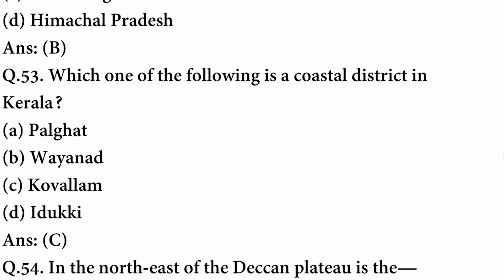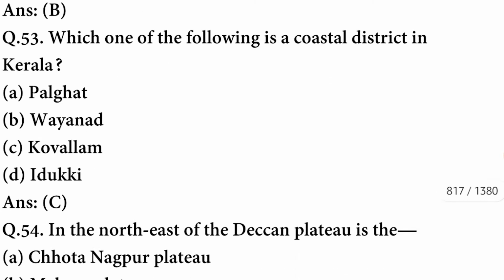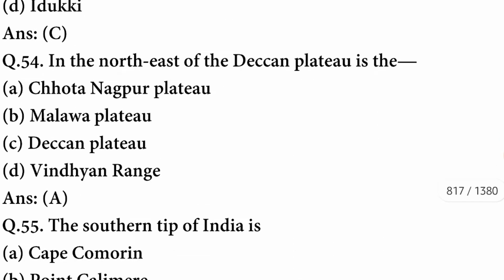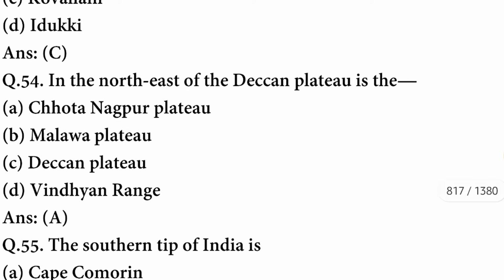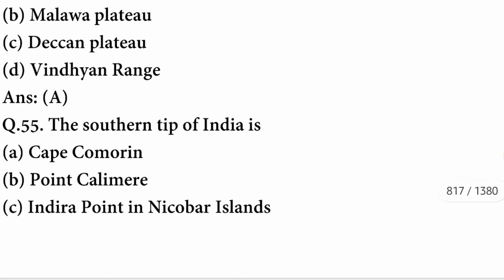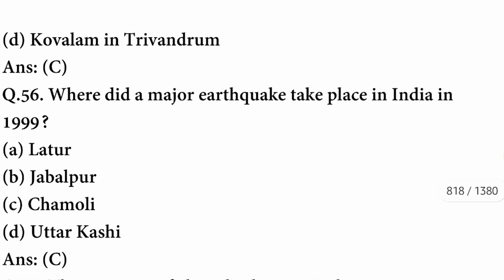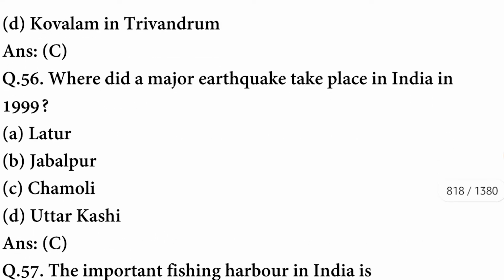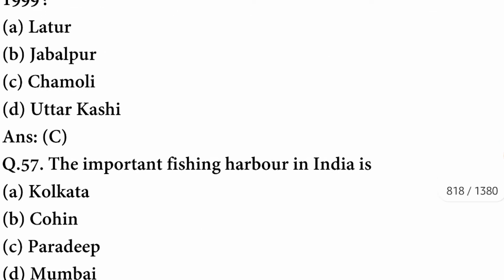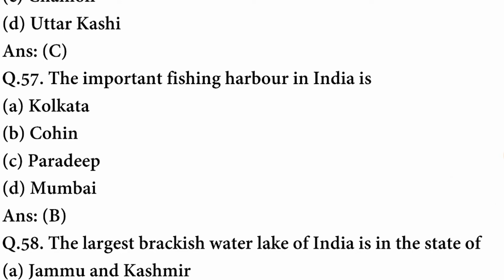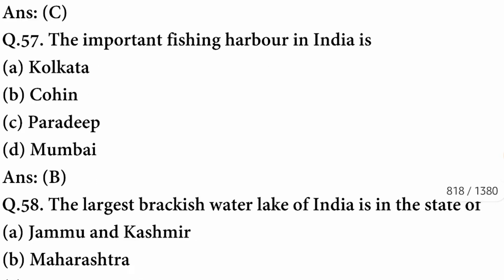Which one of the following is a coastal district in Kerala? It is Kovalam, that is a coastal district in Kerala. In the northeast of Deccan Plateau is the Chota Nagpur Plateau. The southern tip of India is Indira Point in Nicobar Islands. Where did a major earthquake take place in India in 1999? It took place in Chamoli. C option is correct. The important fishing harbour in India is Cochin.